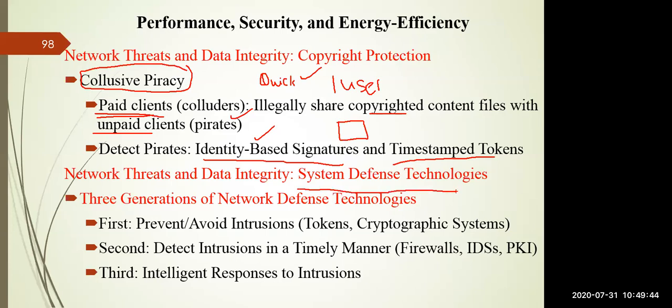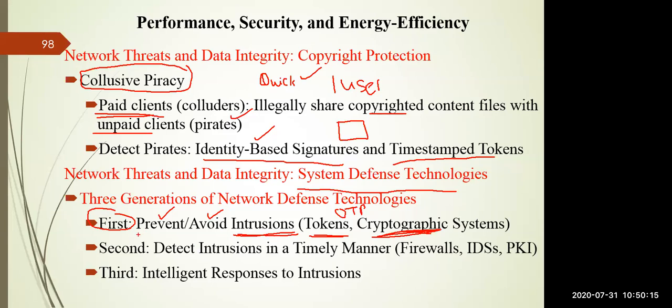Similarly, there is system defense technology also. There are three generations of technology we have seen in the last few decades. First says that we have to prevent and avoid any kind of virus or intrusion. If any unauthorized people want to access a computer system, we have to prevent it or avoid it. For which we are using various tokens, like OTP for banking transactions, or we can apply a cryptographic system, maybe an encryption and decryption mechanism.